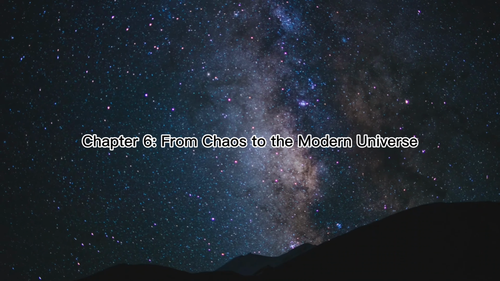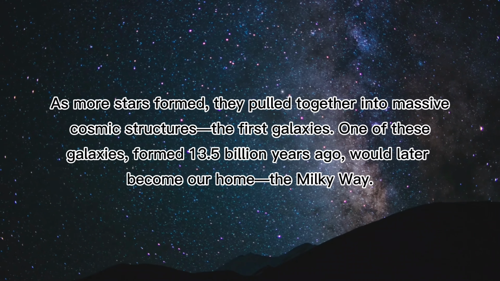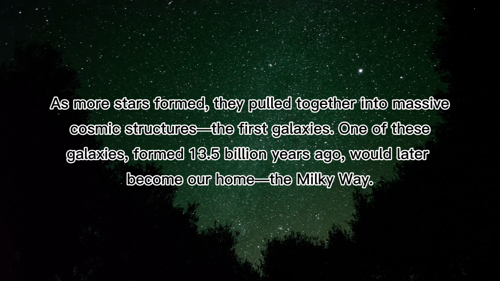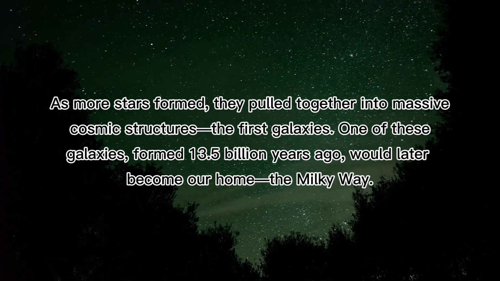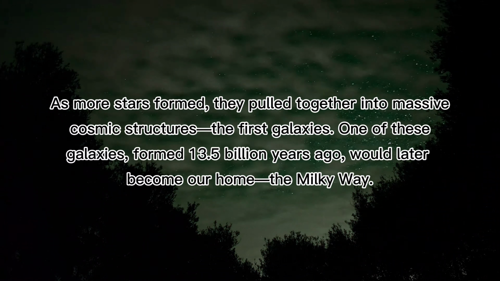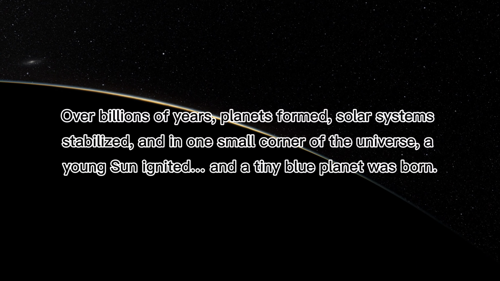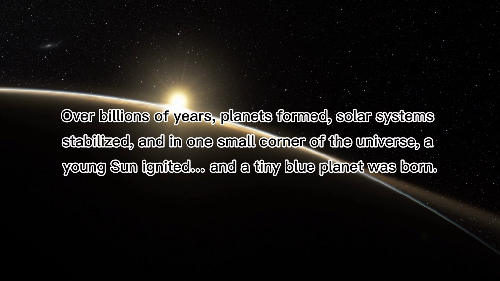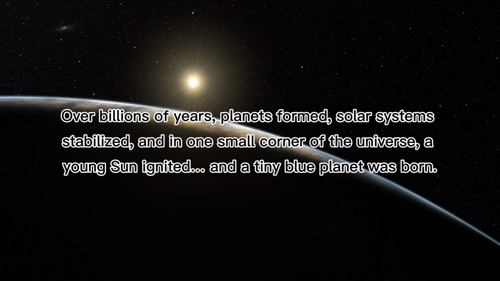Chapter 6. From Chaos to the Modern Universe. As more stars formed, they pulled together into massive cosmic structures, the first galaxies. One of these galaxies, formed 13.5 billion years ago, would later become our home, the Milky Way. Over billions of years, planets formed, solar systems stabilized, and in one small corner of the universe, a young sun ignited and a tiny blue planet was born.